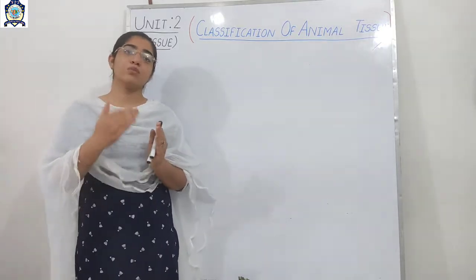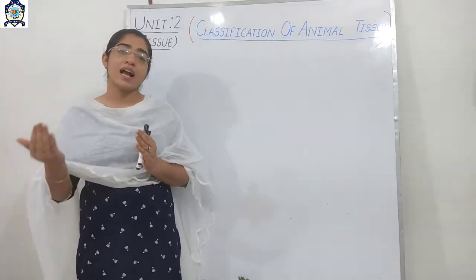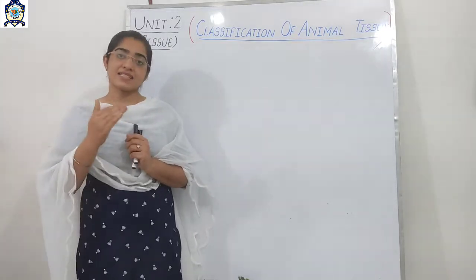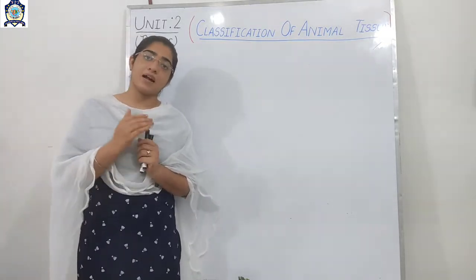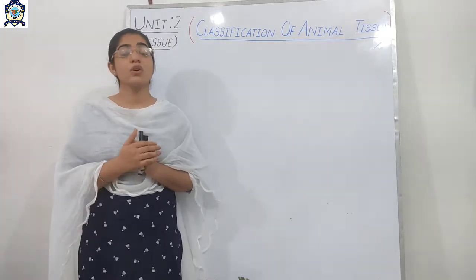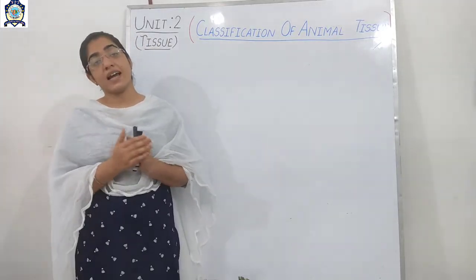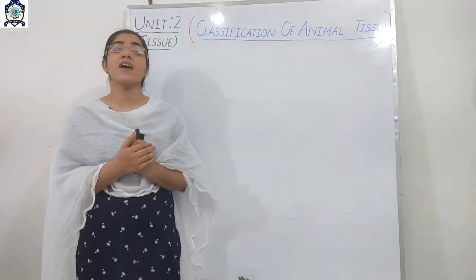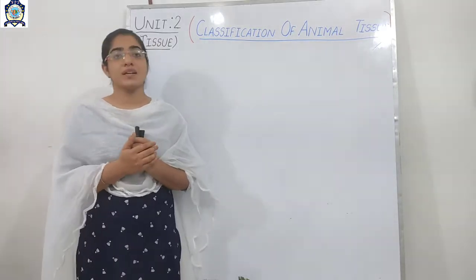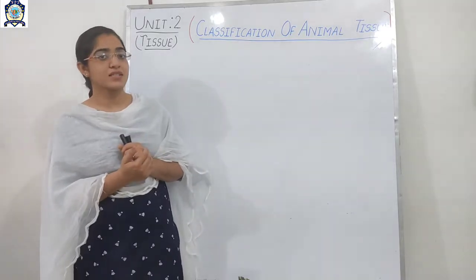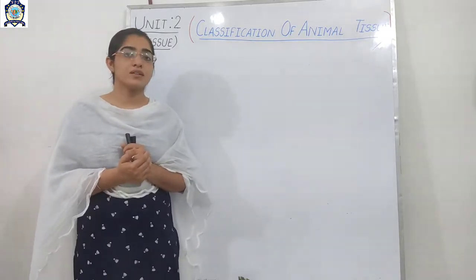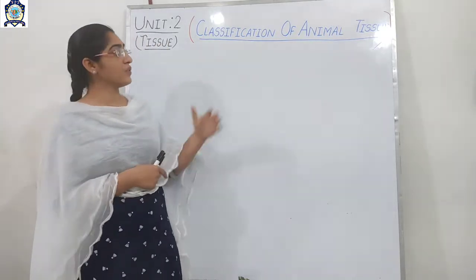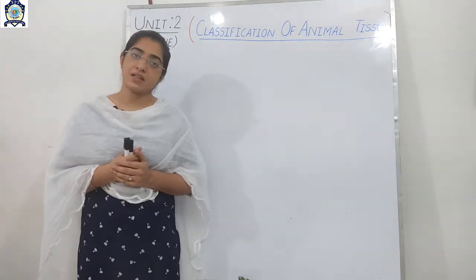They can easily move from one place to another, and they require more energy in comparison to the plant tissue. And also we have studied that animal tissue has a more complex organization in comparison to the plant tissue. Okay, so now let us start with the classification of the animal tissue.